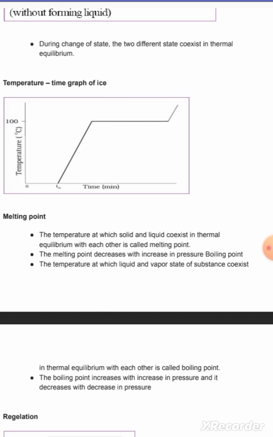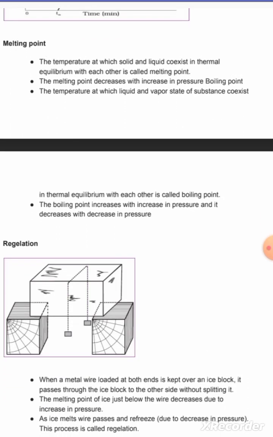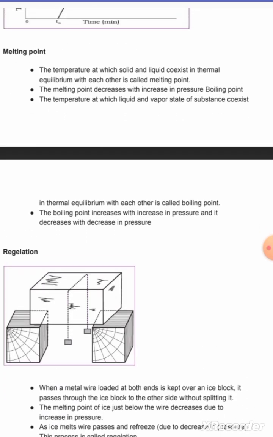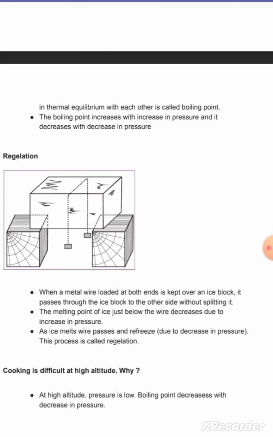The temperature at which liquid and vapor state of a substance coexist in thermal equilibrium is called boiling point. Melting point decreases with increase in pressure, whereas boiling point increases with increase in pressure and decreases with decrease in pressure.